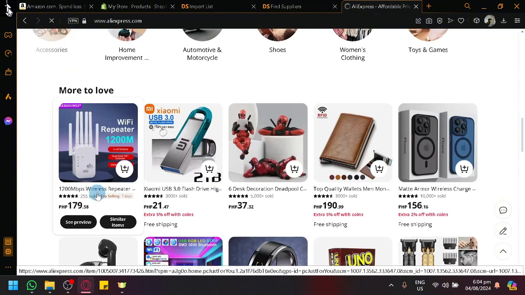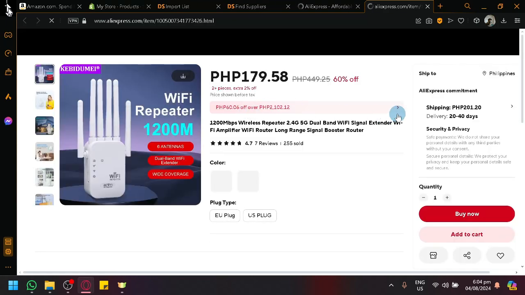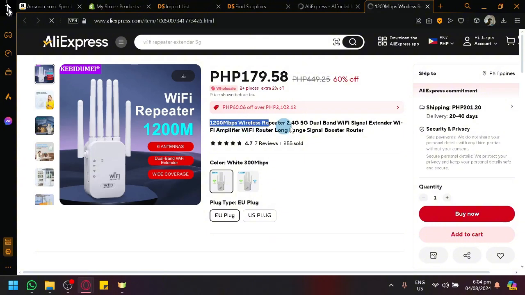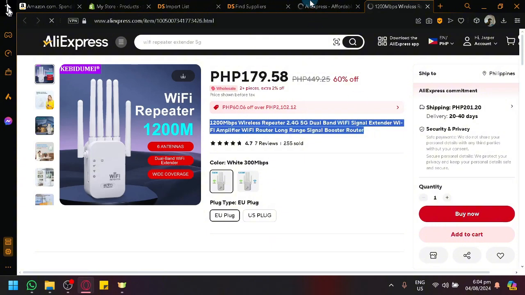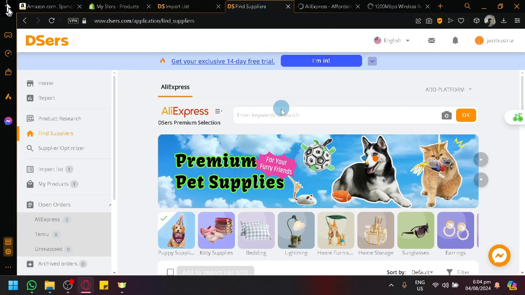So for example, this one over here, it's like a repeater. We're just simply going to copy the title. Once this successfully loads, there we go. Copy this, go back to our AliExpress website, and click on OK.